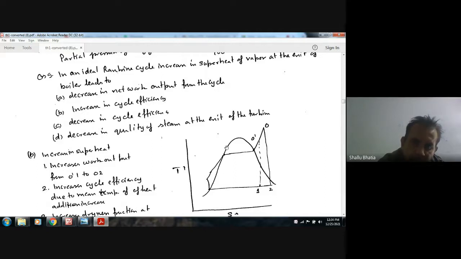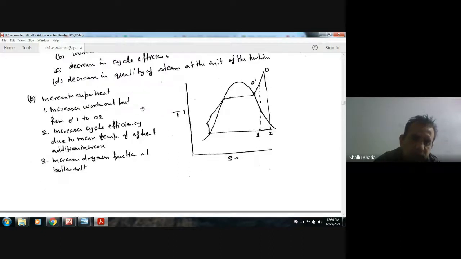Now we can see that the work done is also increasing. Initially it was O dash one, now it is O2. So there is an increase in work done also, so A is also wrong. As we are adding more heat, we are increasing the mean temperature of heat addition, so its efficiency will increase. So answer C is wrong because it is decreasing the efficiency.